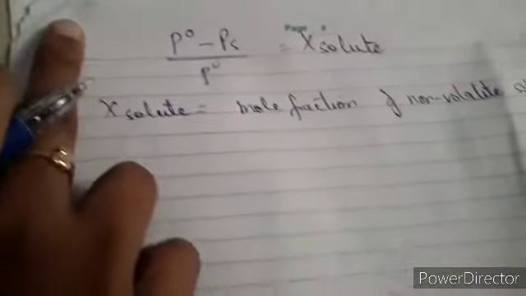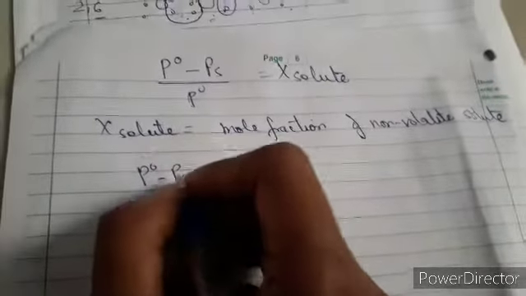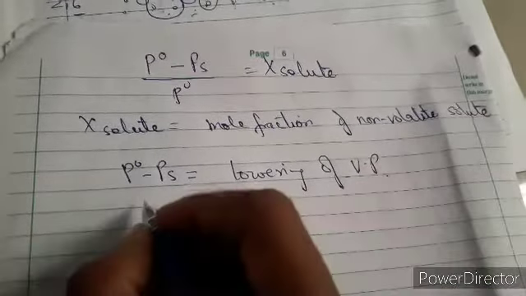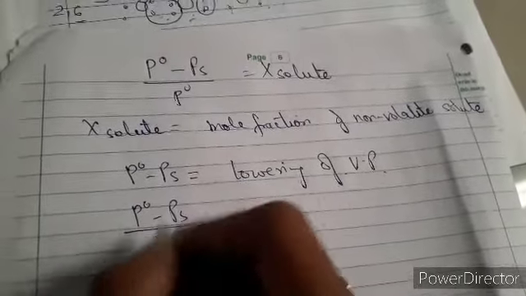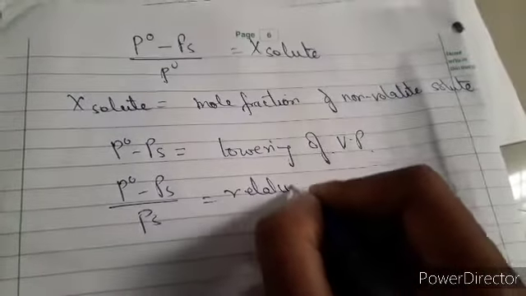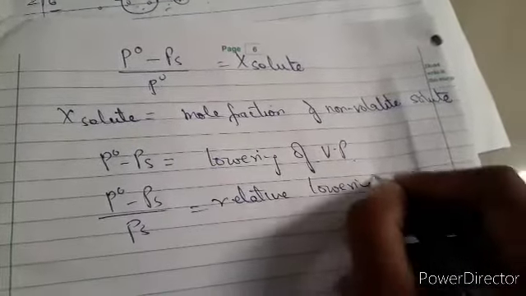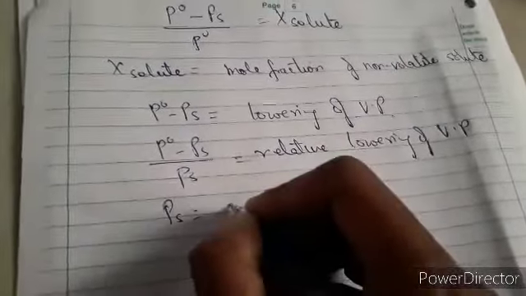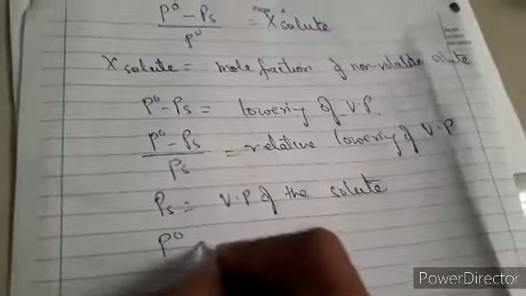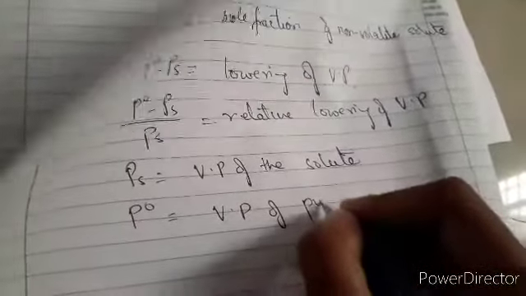This thing we have discussed in my previous videos also, but if you remember, this was your lowering of vapor pressure. I am writing Vp for vapor pressure, but this entire portion was in relationship of something, so that is the case of relative lowering of vapor pressure. And you know what this is: this was the vapor pressure of the solution, if you remember, and P naught was related to the vapor pressure of pure solvent, right?